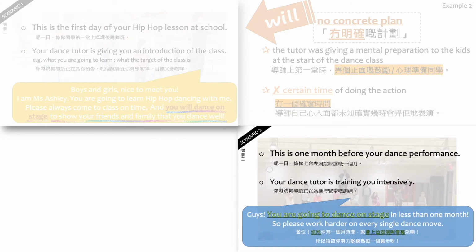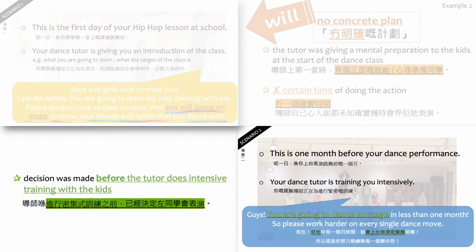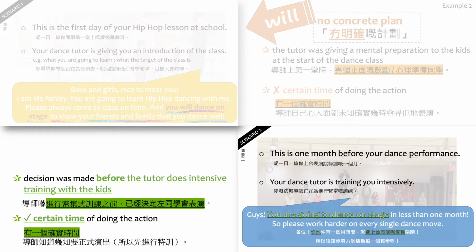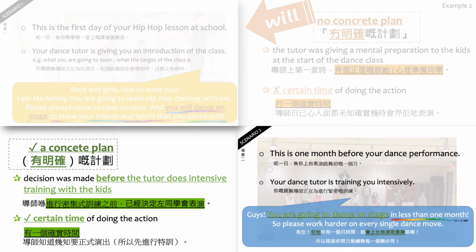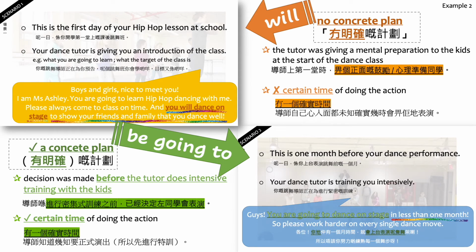But in the second scenario, you can see the decision was actually made before the tutor does this intensive training with the kids. She knows when they're going to dance on stage. They have a certain time. In just less than 1 month, they're going to be on stage. So you can see in less than 1 month here. They have a concrete plan. Otherwise, they wouldn't have this intensive training, right? So they use be going to here. Pause here and compare these two scenarios.